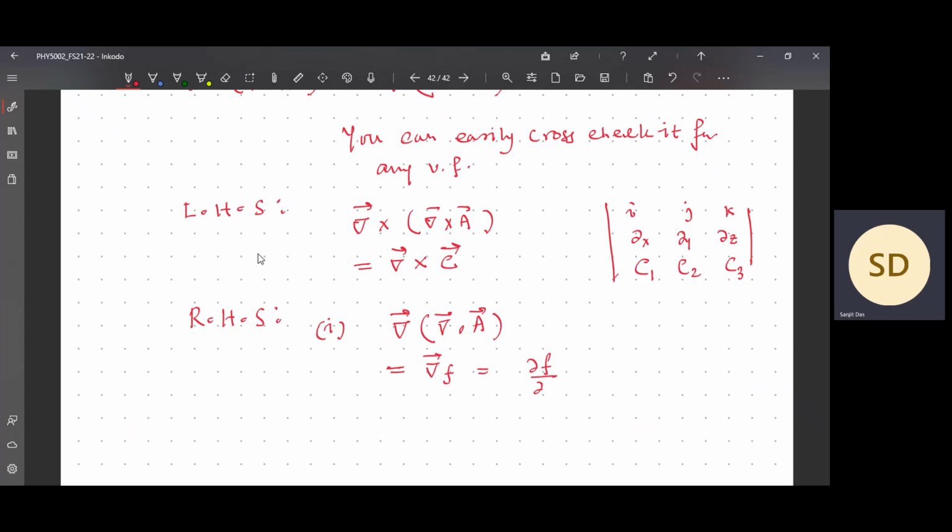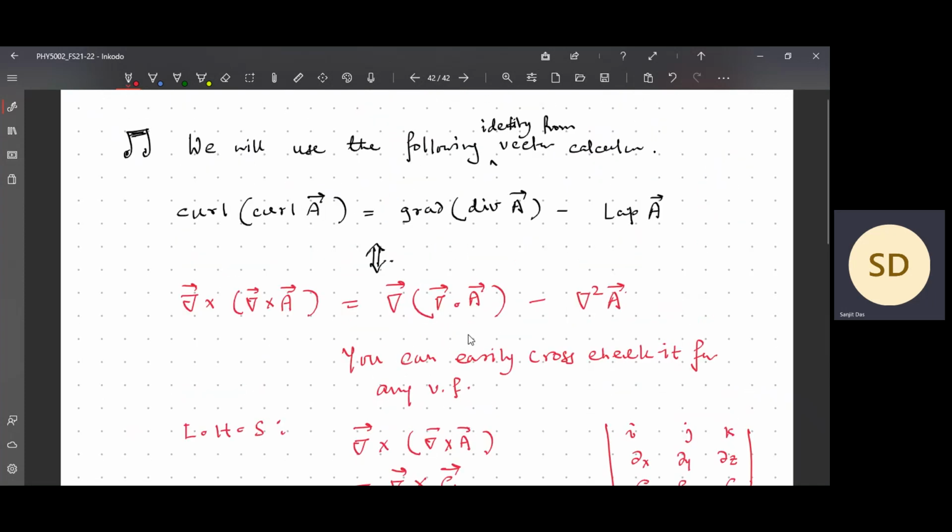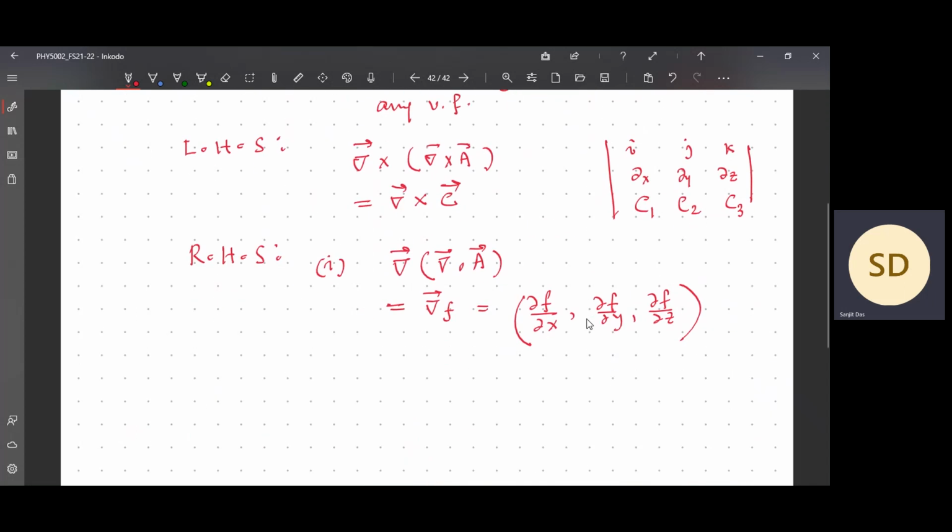So you can write it as dou f by dou x, dou f by dou y, dou f by dou z. I am writing in a tuple notation. Otherwise, if you want to write it in i, j, k cap, you can easily write it down. Anyway, I am doing it in Cartesian coordinates; if you want, you can do it in any other coordinates. This is just an example. So the first term on the right hand side is also not very difficult. We can easily compute it. The second term is not difficult, but this concept has not been developed for you.